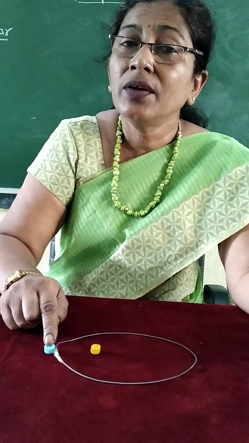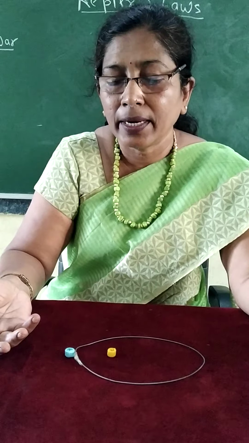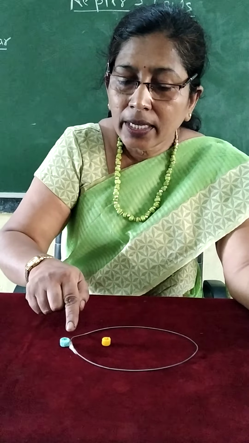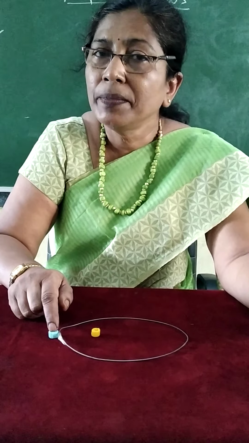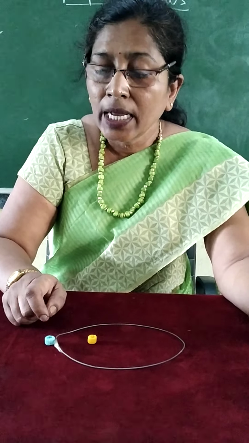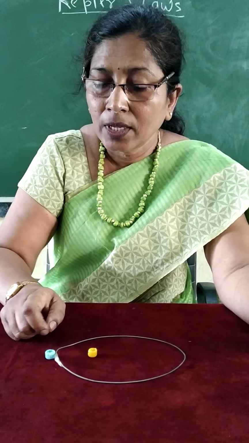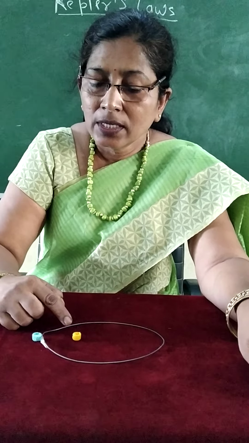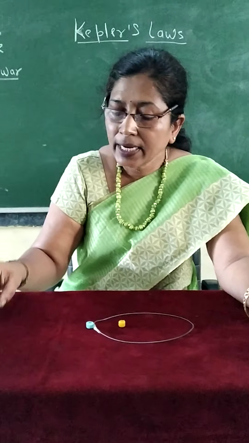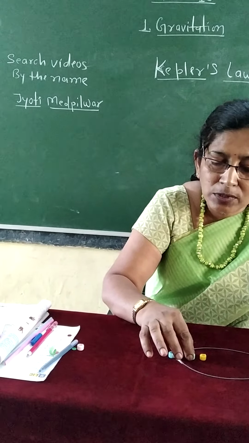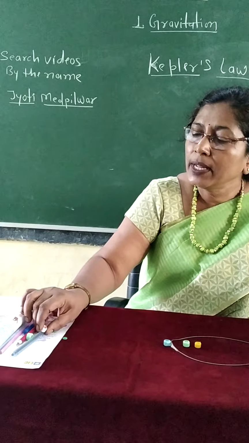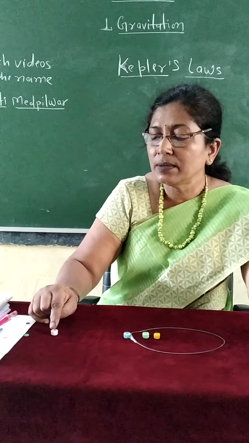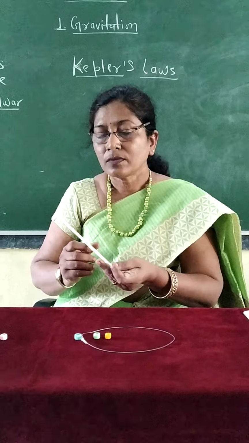Some time is also required to revolve the planet. The time required to revolve the planet is called the revolution period. The revolution period of different planets is different. Suppose this is Earth. I kept one more planet here, suppose this is Mercury. One more planet I kept here, suppose this is the last planet of our solar system, Neptune.